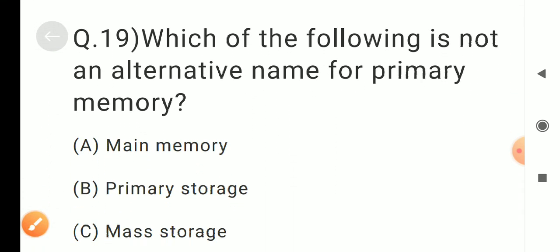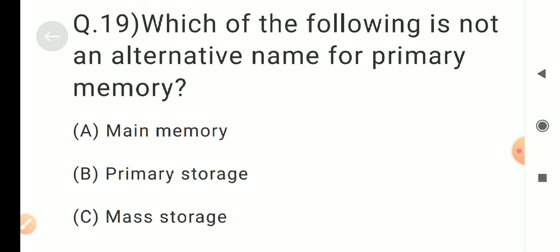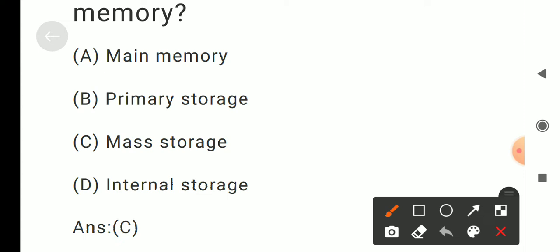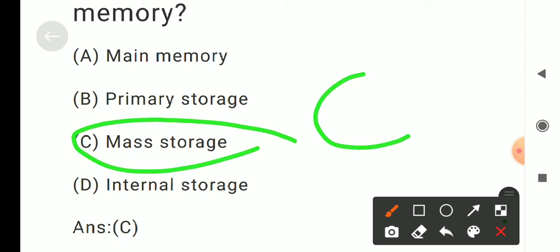Question number 19. Which of the following is not an alternative name for primary memory? Options are A. Main memory, B. Primary storage, C. Mass storage, D. Internal storage. Correct answer is C. Mass storage.